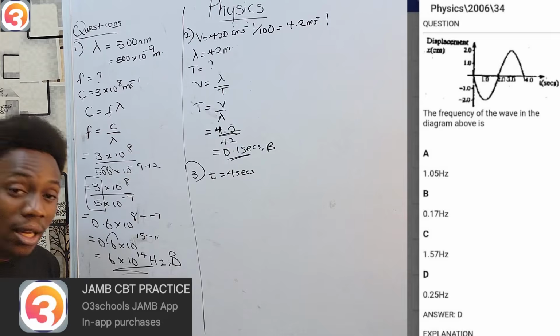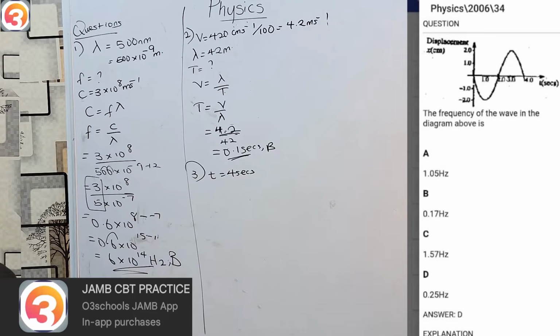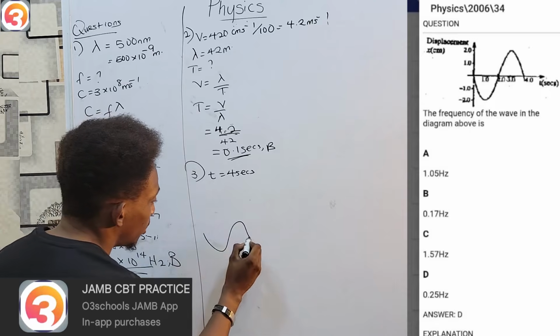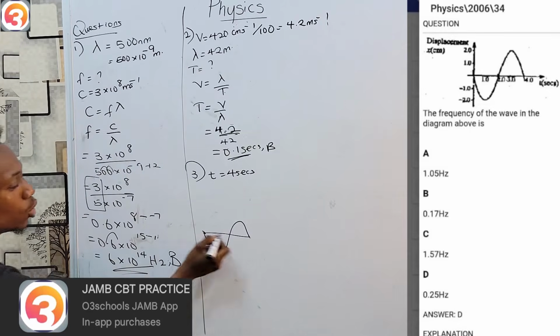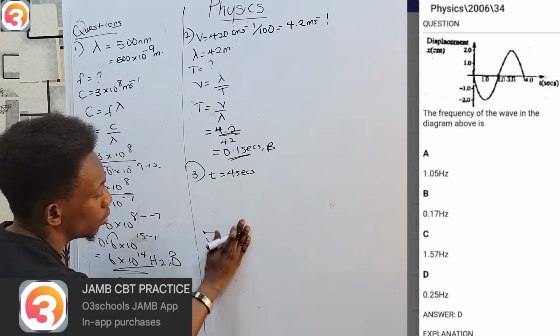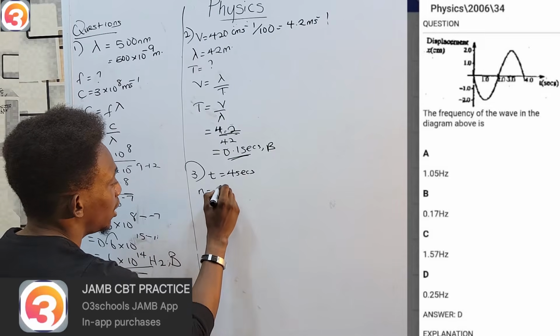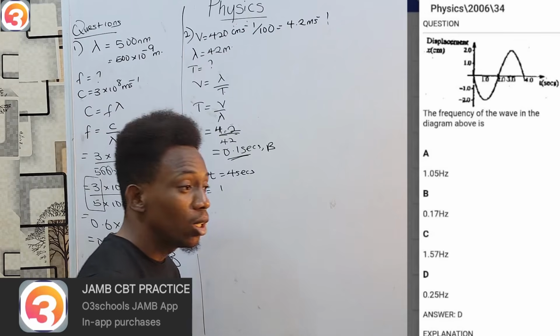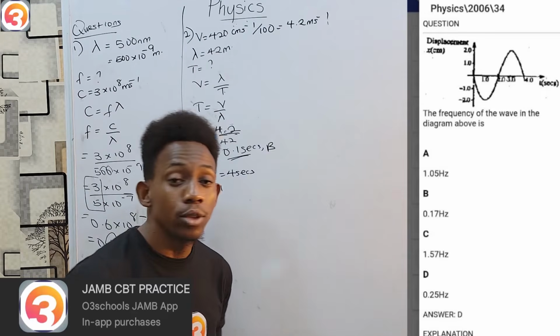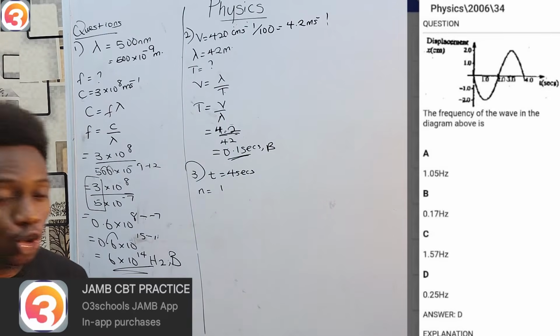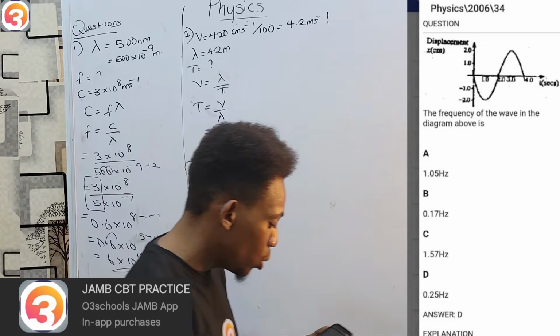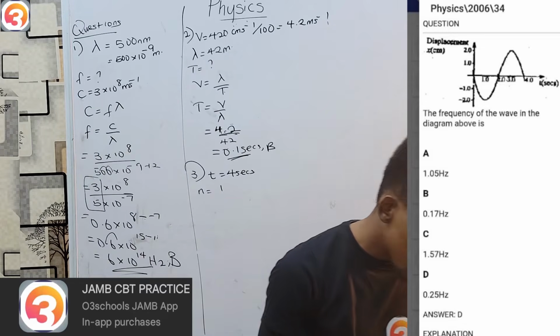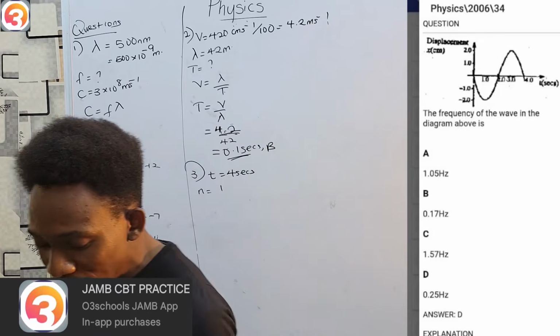However, in that 4 seconds, how many cycles has it completed? You noticed it went simply like this. This is one cycle, go and come. Therefore, the number of cycles is 1. And what is your wavelength? Wavelength is the distance from peak to peak, crest to crest, or trough to trough. Also, we could say wavelength is the distance from middle to middle.